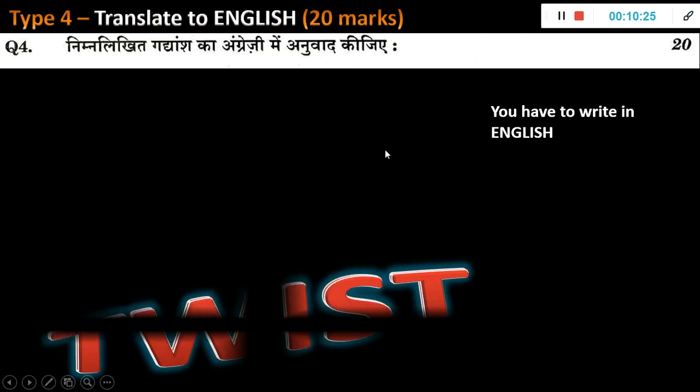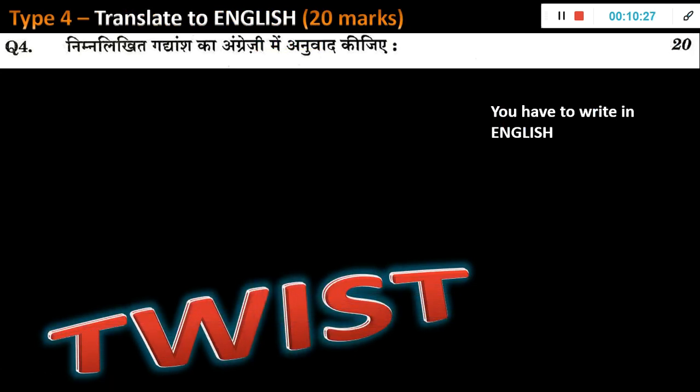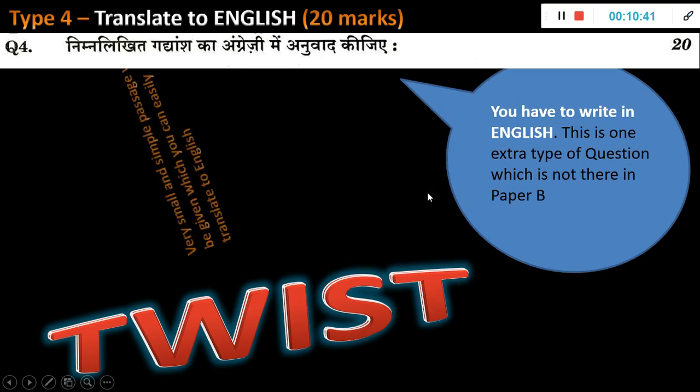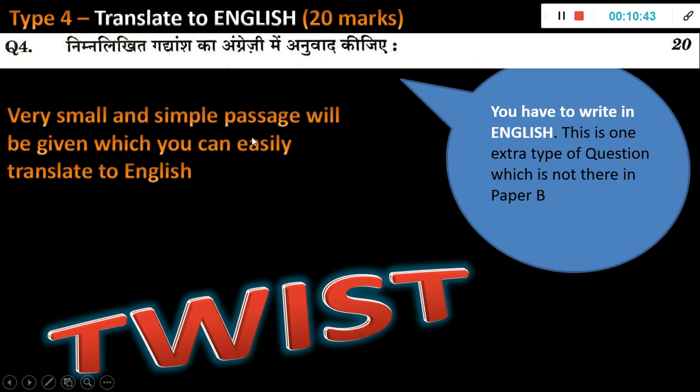This is something which you will not find in paper B, because paper B is fully written in English. Here, even though it is a Hindi or Tamil or Gujarati paper, you will be given a Hindi passage, and now you have to convert it into English. You have to simply convert it into English. As I told, this is not part of paper B. It will be a very small and simple passage, a very simple topic also, not very complicated or technical.